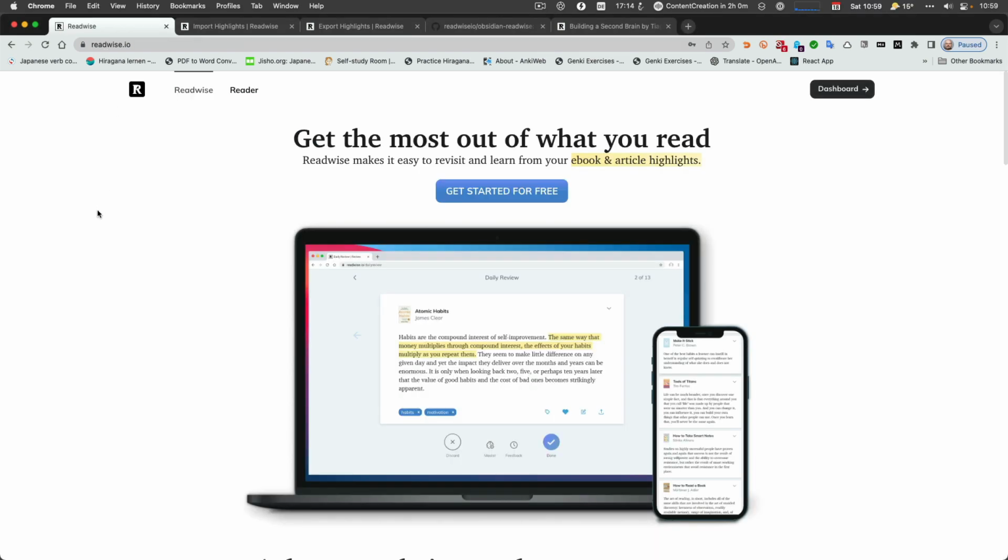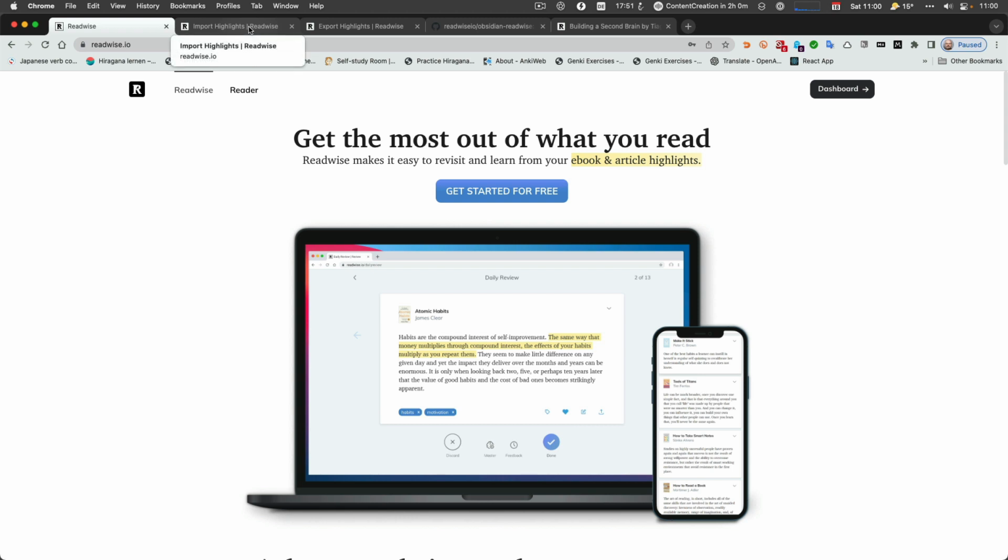So Readwise is a web app where you can get a lot of things out of highlights from different sources all over the place, from books, from web pages, and other things, and it's aggregated. Then you have a spaced repetition system via mail, and in the app, which allows you to take a look at those highlights again and again and again. For me, the biggest point is to be able to export those highlights from one place into Obsidian.